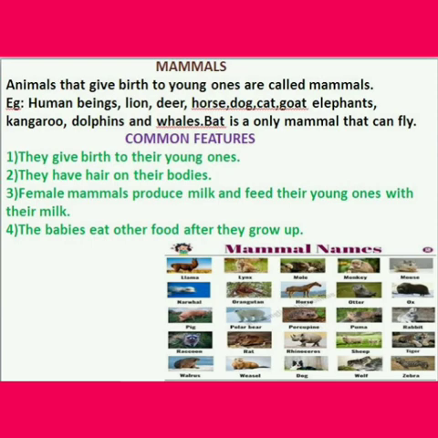They have hair on their bodies. Female mammals produce milk and feed their young ones with their milk. The babies eat other food when they grow up. When they are small, they depend on their mother's milk.